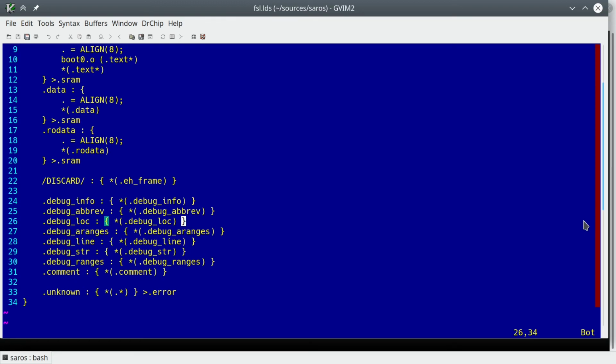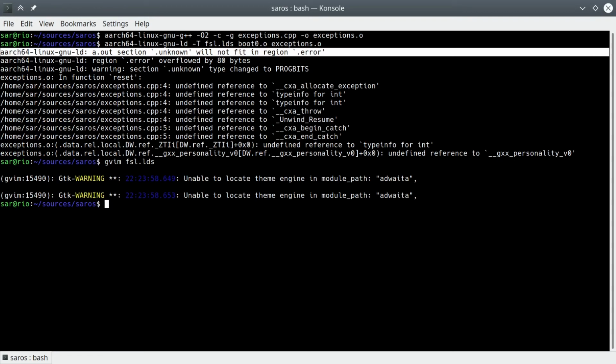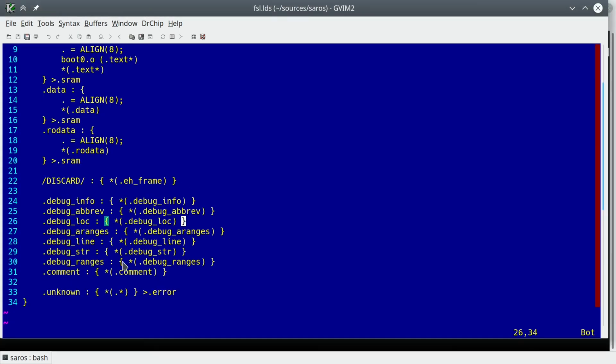If we look at the errors the linker gave us over the previous example, the one throwing an exception, we can see the message "section unknown will not fit in region error". If we look at the linker script file, we can see we created a section called unknown and directed it for assignment to memory region error. This alone makes the error message a little clearer.